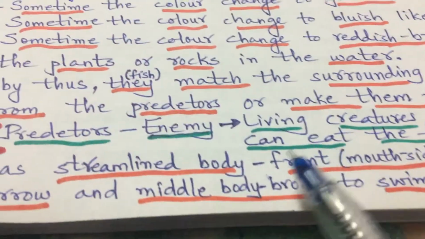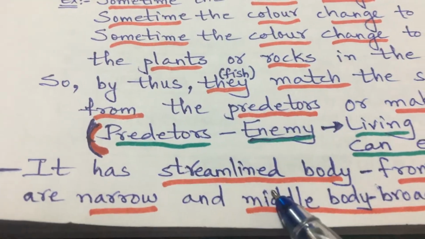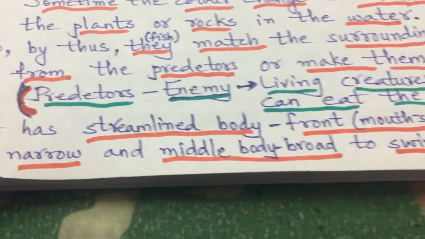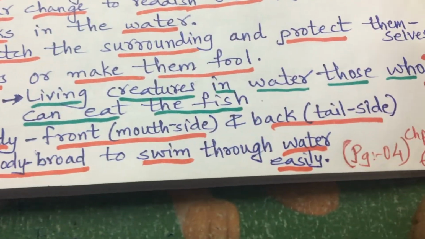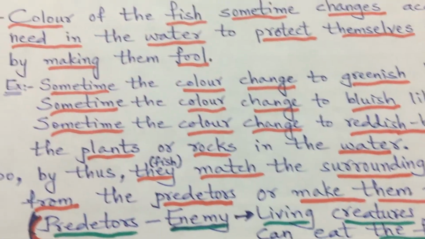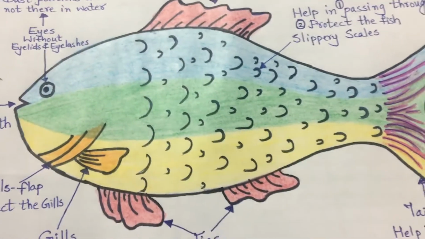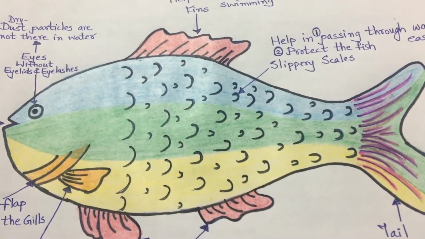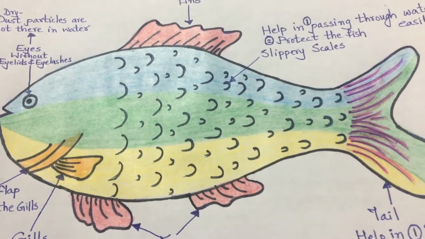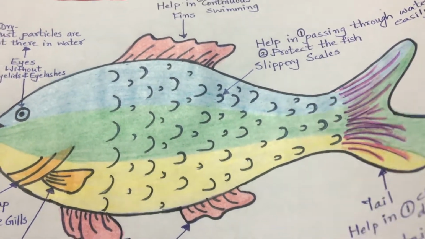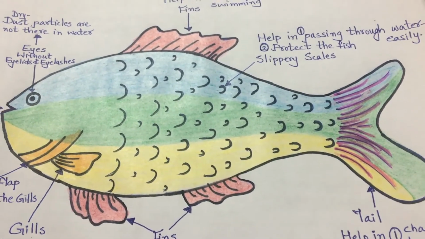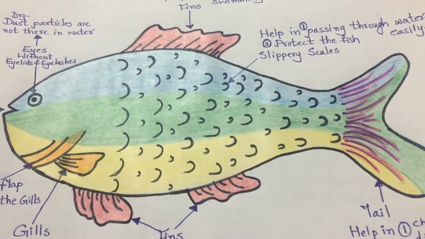And one more time I am telling you here, the body of the fish is streamlined, right? The front mouth side and the back tail side are narrow and the middle of the body is broad, to swim through water easily. So this is about the adaptation in the fish. And many of your friends have tried well and have written, so no problem, you can also read your own written material, and I have kept all of that in the group also, so other students can also go through it.